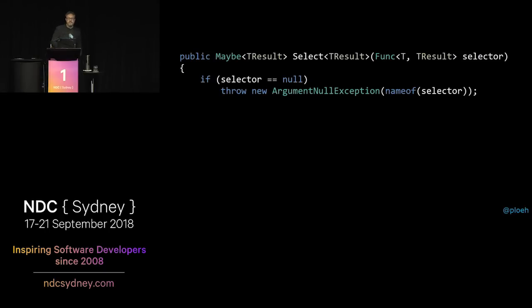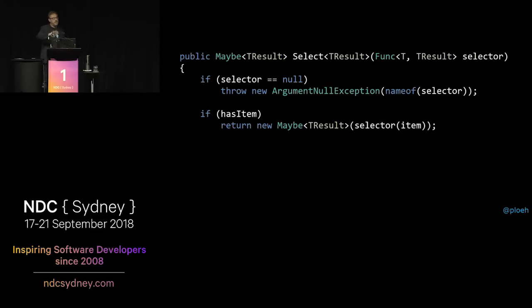So how do we implement that? Well, it's pretty straightforward. If hasItem is true, we know that item is a proper value of the type T. And something of type T is what we have to use as input for that selector function that returns a value of type TResult. Then we can use that value of type TResult as input into the Maybe of TResult constructor. So that's a populated Maybe. And if we don't have an item, we just return an empty Maybe of TResult.